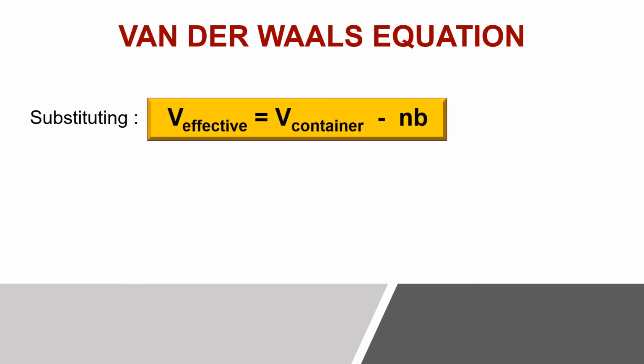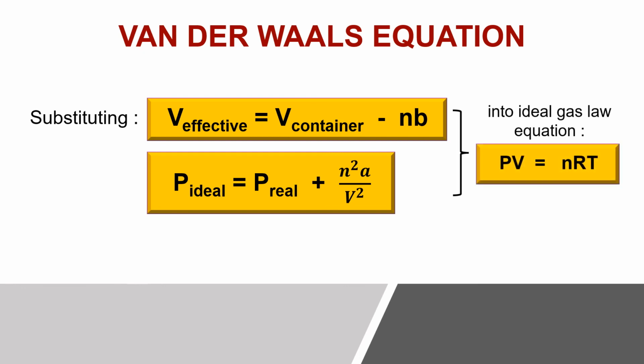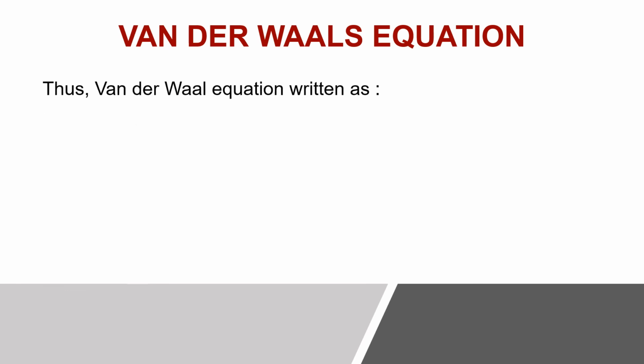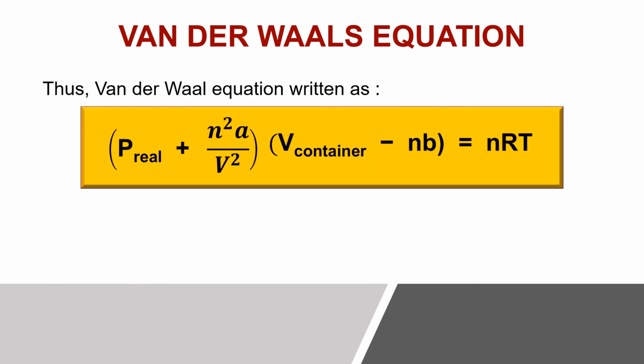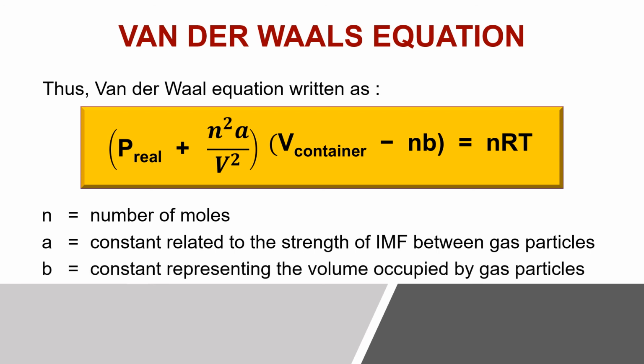By substituting the effective volume and the pressure into the ideal gas equation, PV equals nRT, the van der Waals equation can be written as this, where n represents the number of moles of the gas particles, a is a constant related to the intermolecular force between gas particles, and b is a constant representing the volume occupied by gas particles.